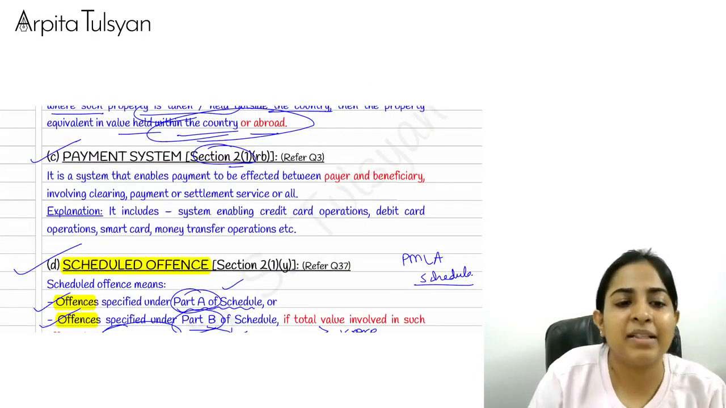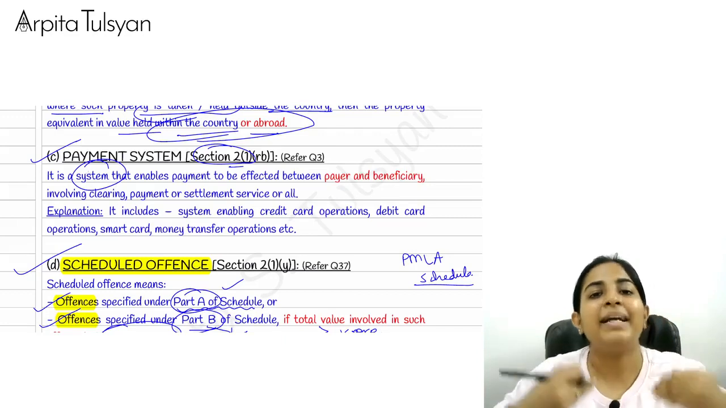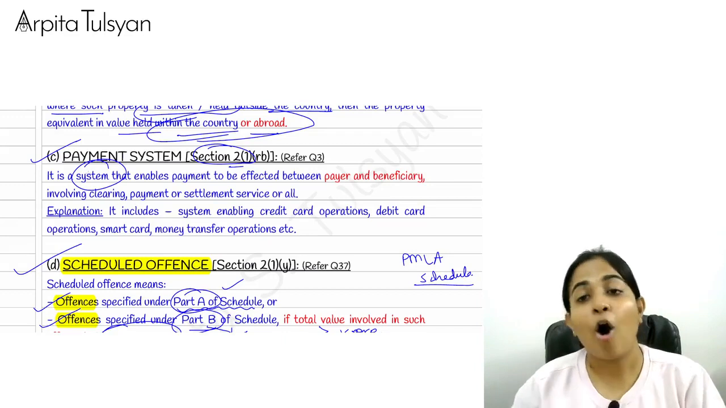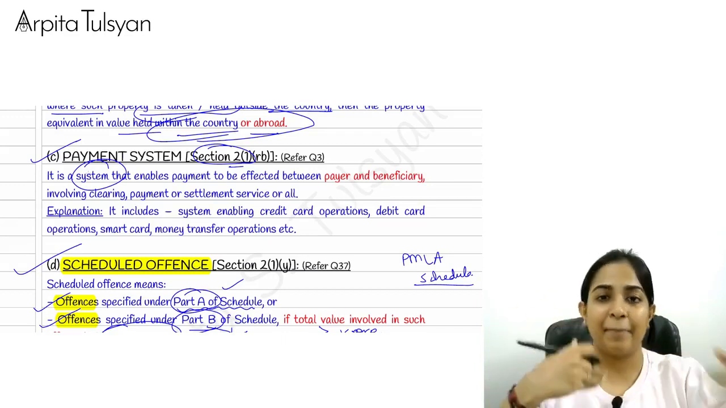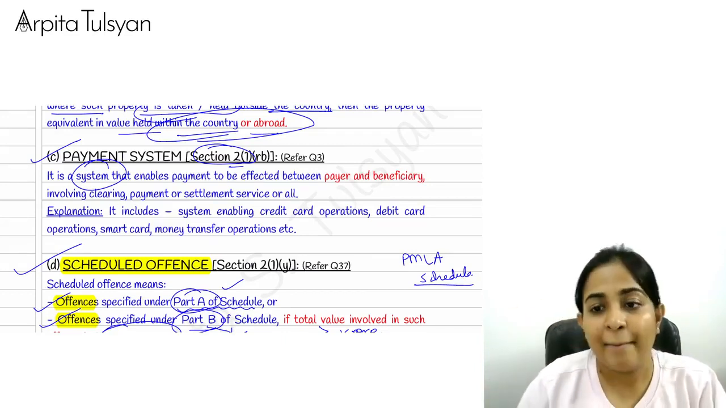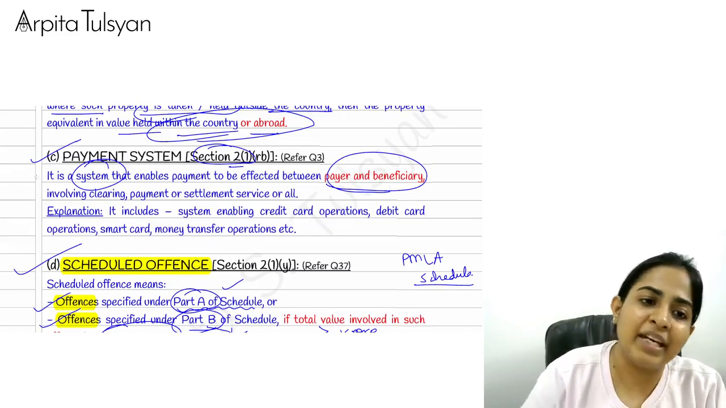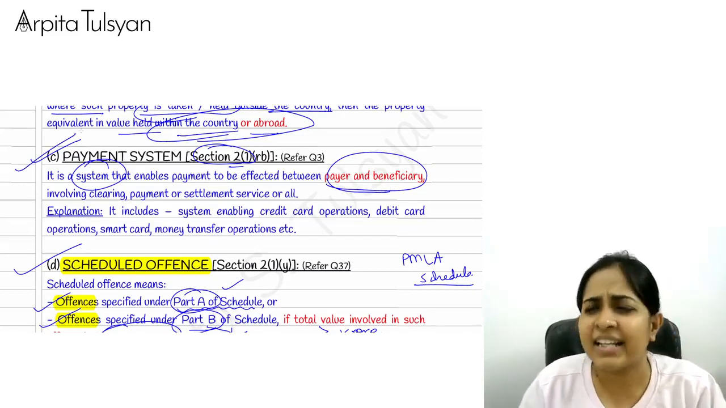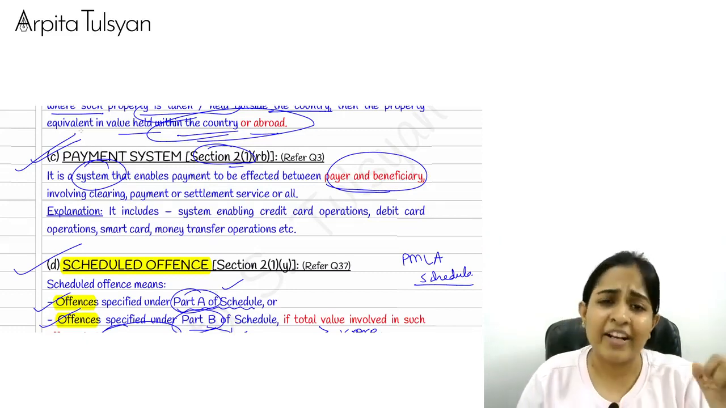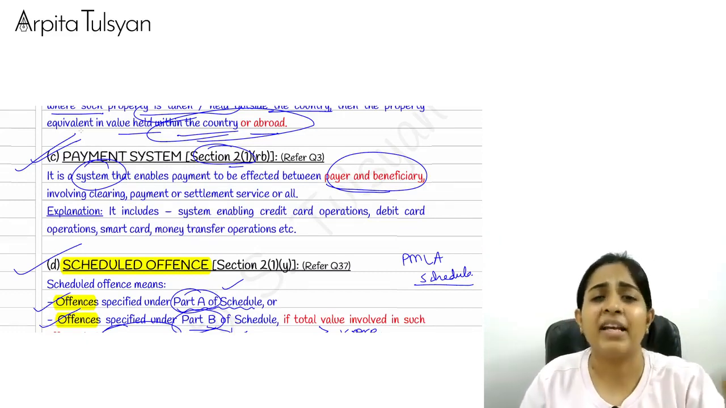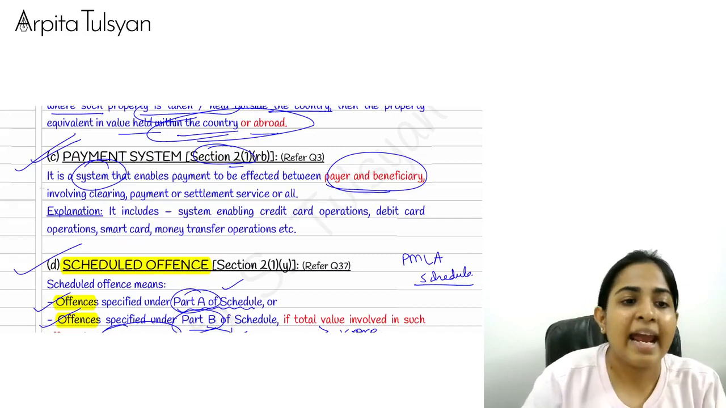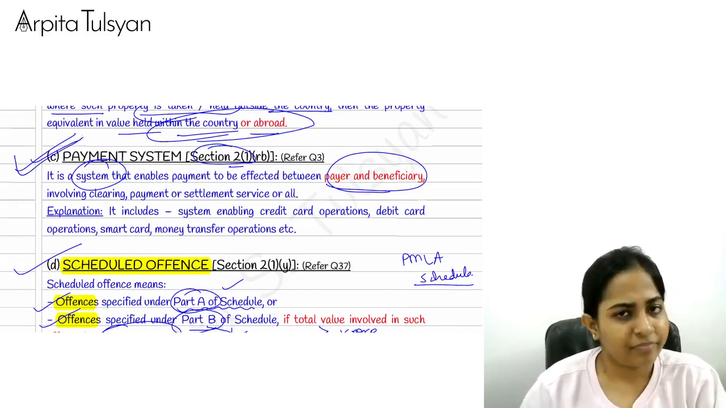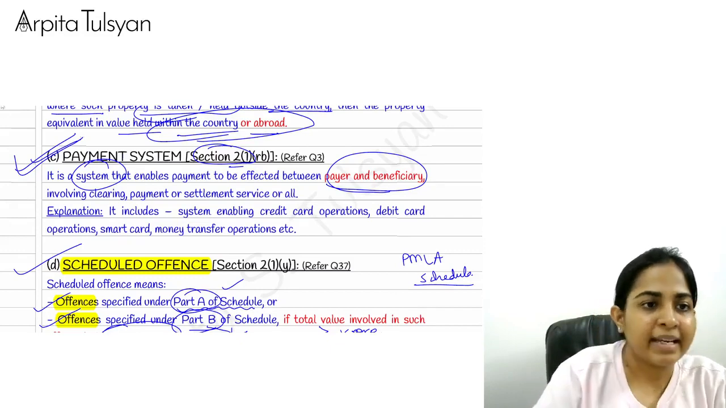It can be bank, online payments, debit card, credit card, or whatever it is. Payment system is nothing but the system because of which the money gets transferred from one person to another, or the transaction gets settled between two or more persons, between the payer and the beneficiary. Debit card, credit card, smart card, NEFT, RTGS, IMPS, UPI, whatever you call, everything will be included in the term payment system. Very clear with this?